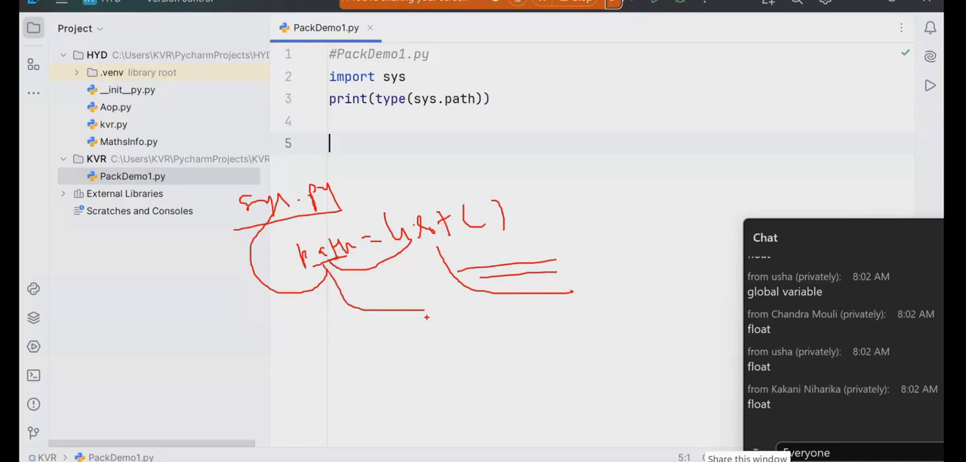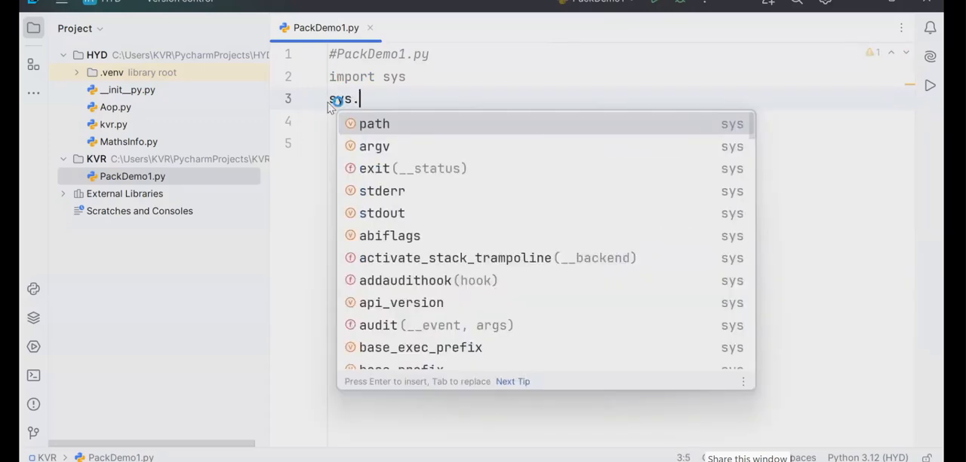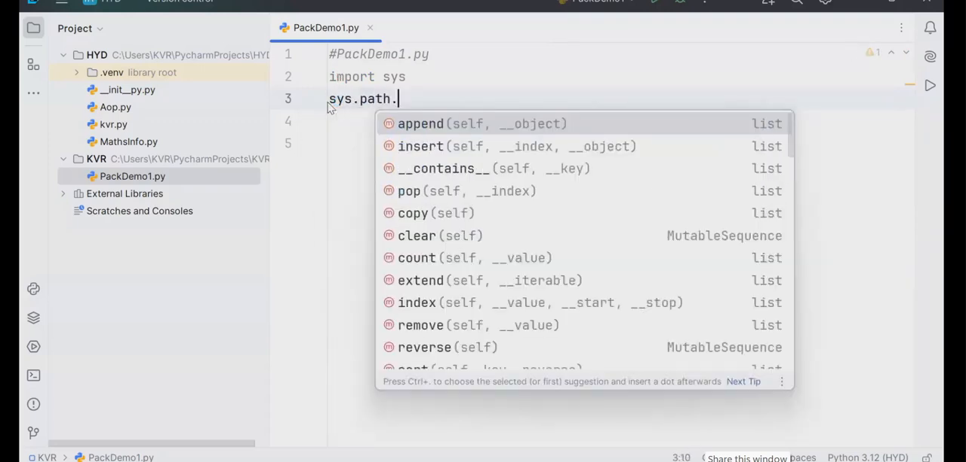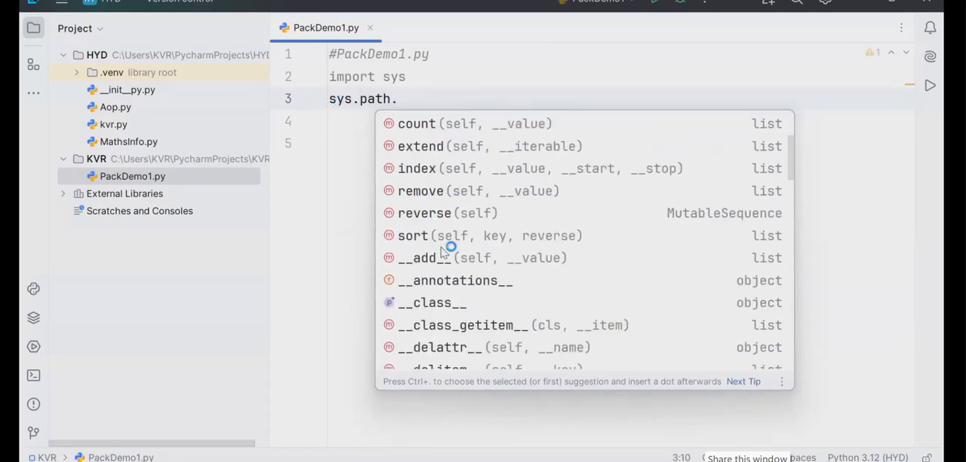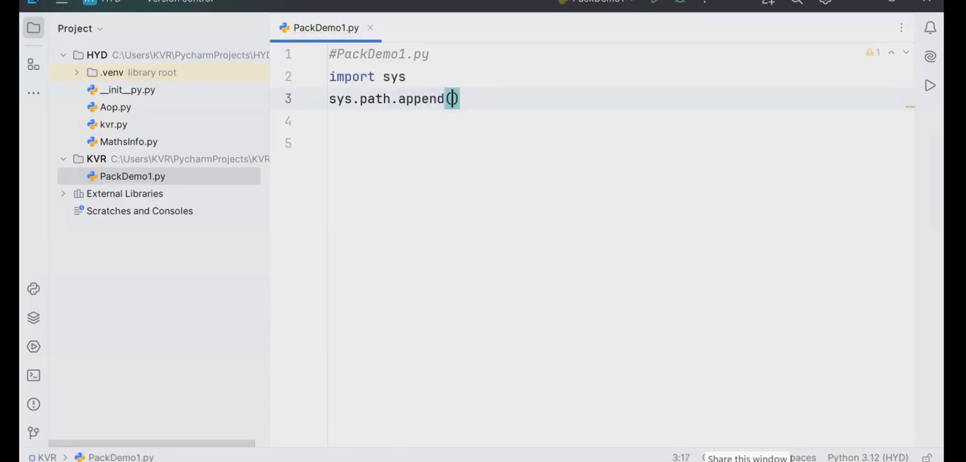How to access that list of functions? Path dot append, path dot insert, path dot copy, path dot pop, path dot remove, path dot clear. So many things. So there I'm going to write it. Sys dot path dot what? Append. All list functions are available. So path dot what? Append.